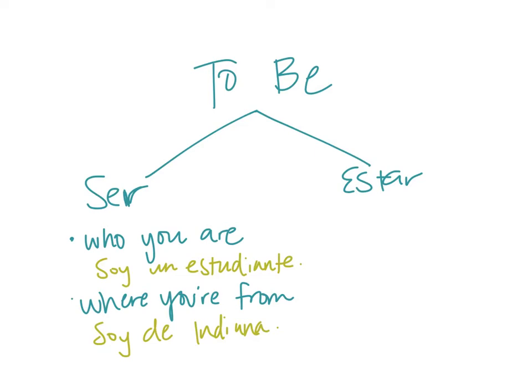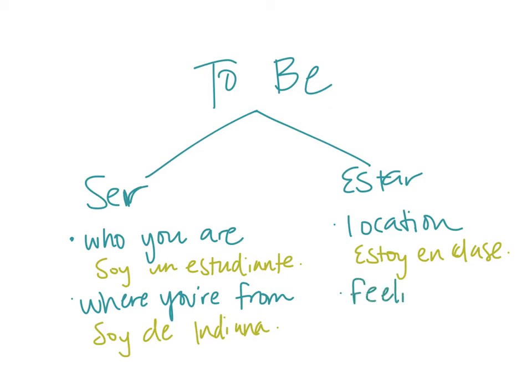Sorry for the terrible handwriting. Alright, and then for estar, we're going to use this for a location. Okay. So like estoy en clase. I am in class. This is a CL here. Clase. The other one that you're going to use estar for is feelings.